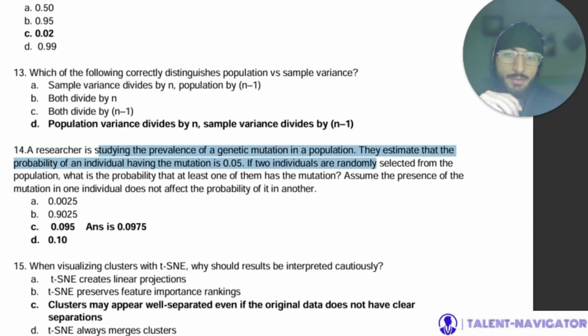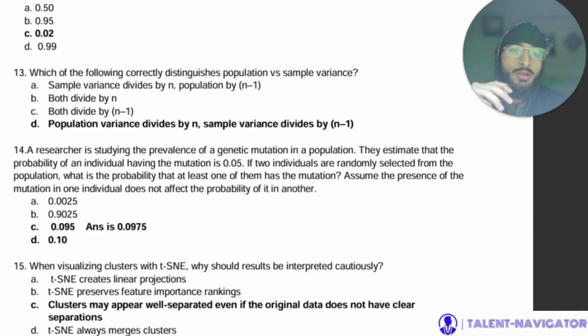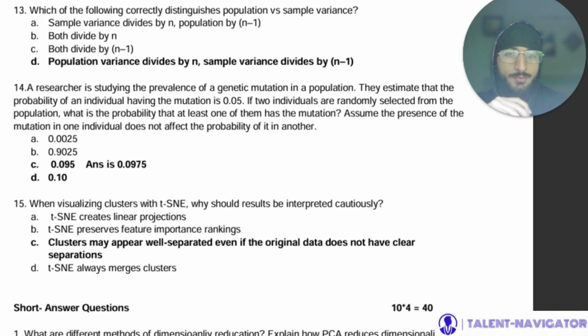Now, a researcher is studying the prevalence of a genetic mutation in a population. They estimate that the probability of an individual having the mutation is 0.05. If two individuals are randomly selected from the population, what is the probability that at least one of them has the mutation? Assume presence of mutation in one individual does not affect the probability in another. We will be discussing the concept behind this in another video, but let's move on now.